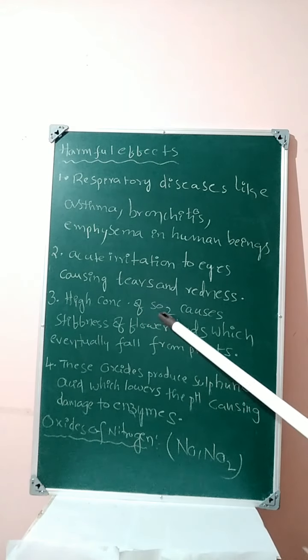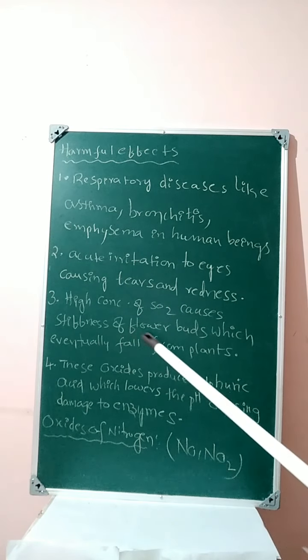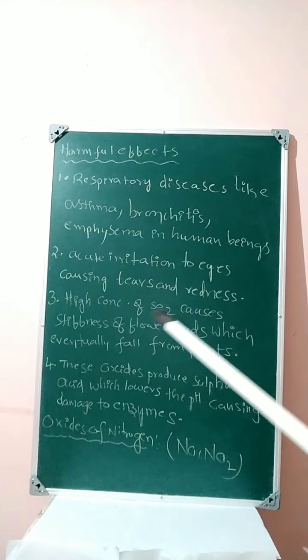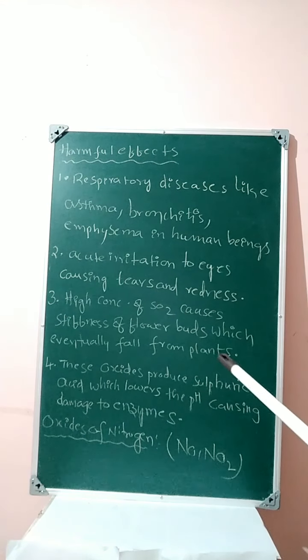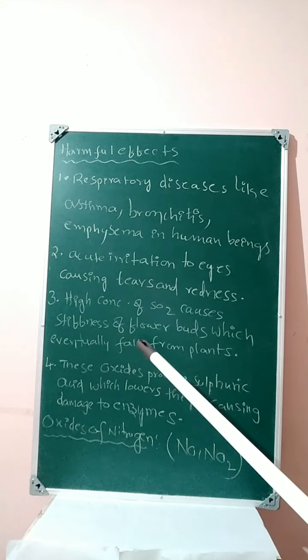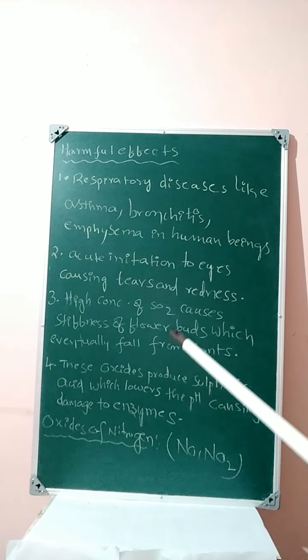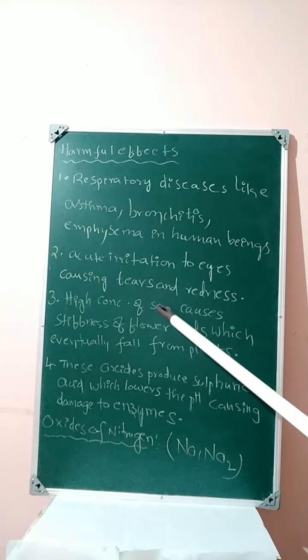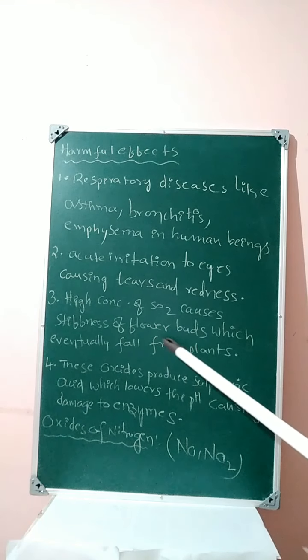Higher concentration of SO2 causes stiffness of flower buds, which eventually fall from plants. The flowers fall from plants because higher concentration of SO2 causes stiffness of flower buds.